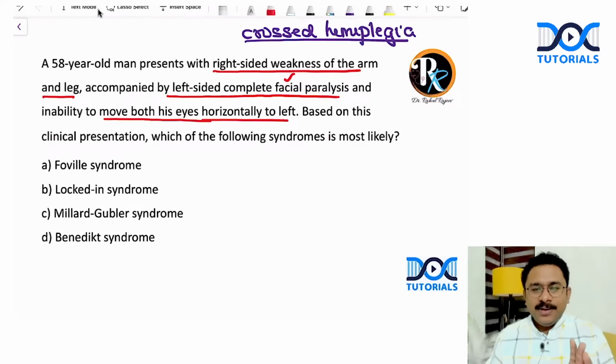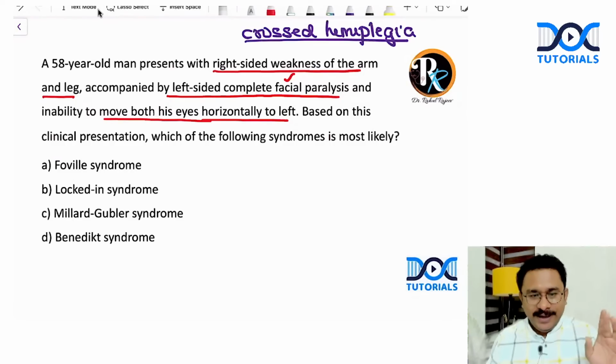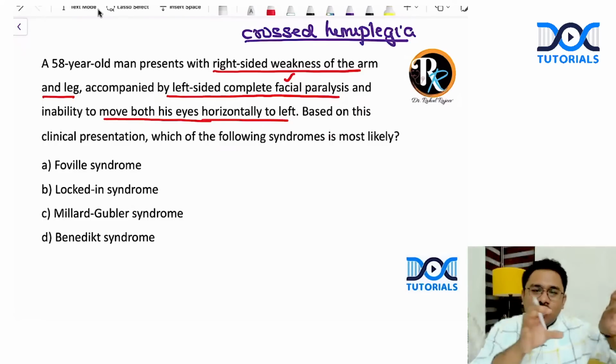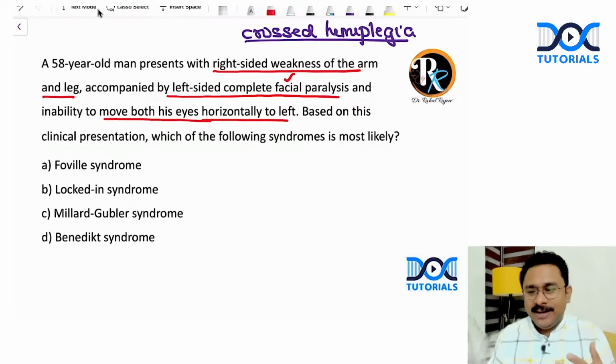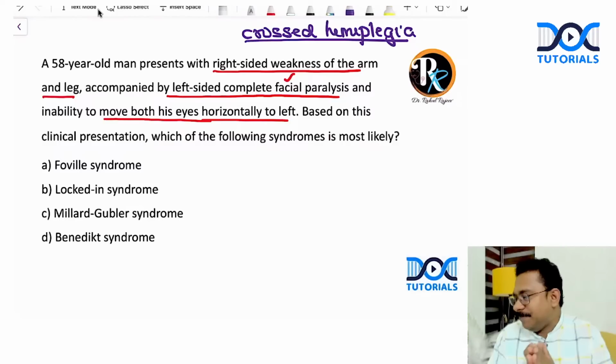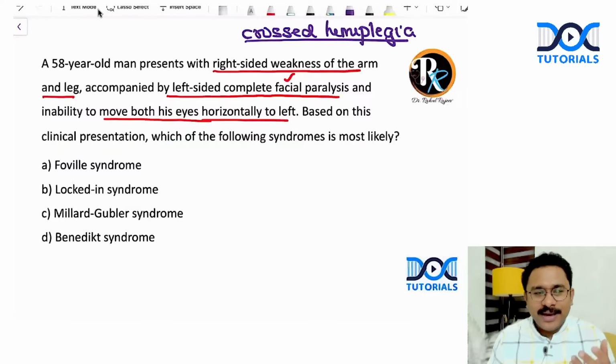And you can see associated with that, there is some sort of inability in moving the eyes horizontally to the left. So I know that there is the abducens nerve there, but is it just about the left eye abduction? They've said both his eyes horizontally to the left. What does this mean? Can anybody tell me what does this mean? Anybody in the comment section? Let me see. Deepanshu, Nafrin, Sharon, Fatima. Ananya, can you tell me what this is?